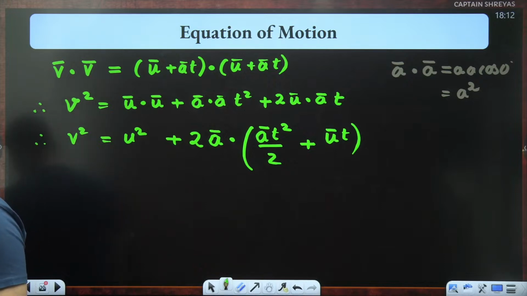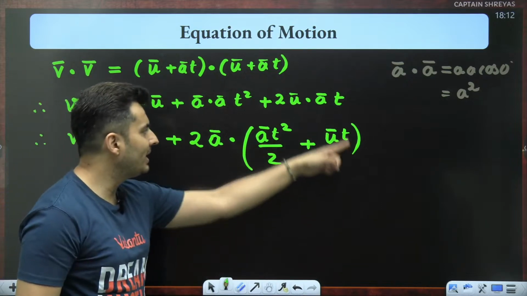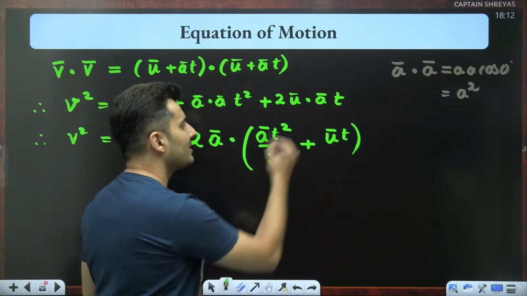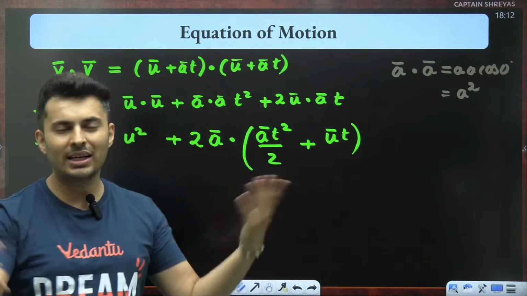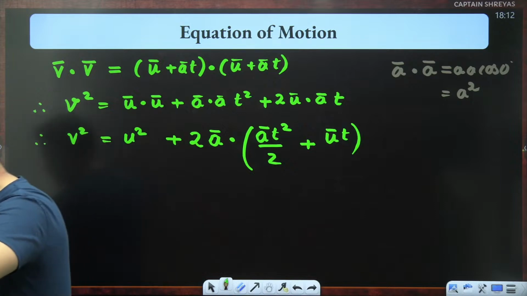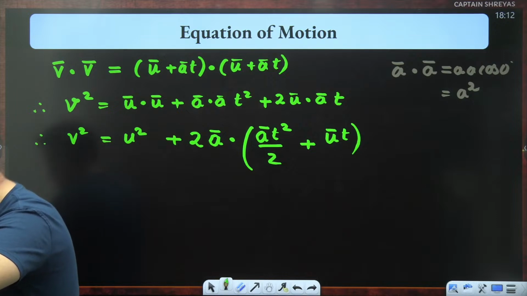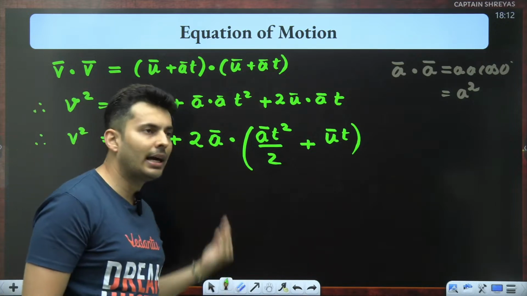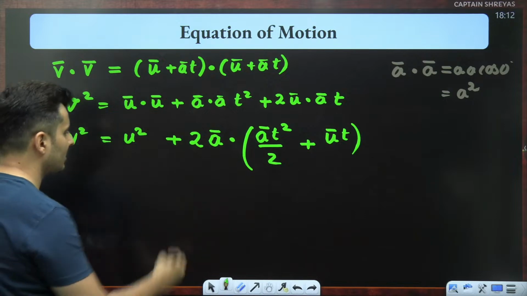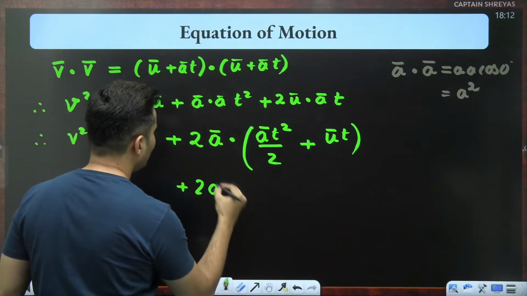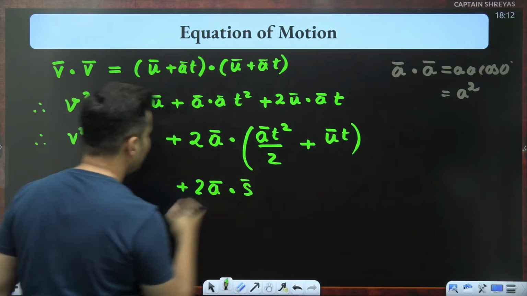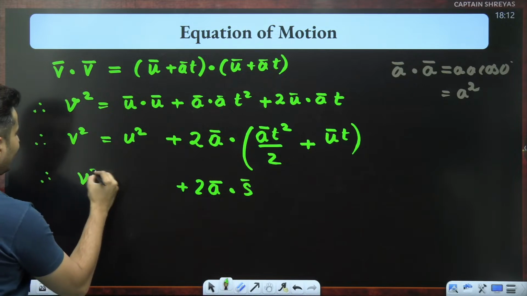Perfecto. Hello, Kevinash. Now, what is this bracket term inside? Come on, quickly answer in the chat box. What is this exactly, my dear warriors? Yes, it is none other than displacement. Correct. So guys, this is 2a bar dot displacement.